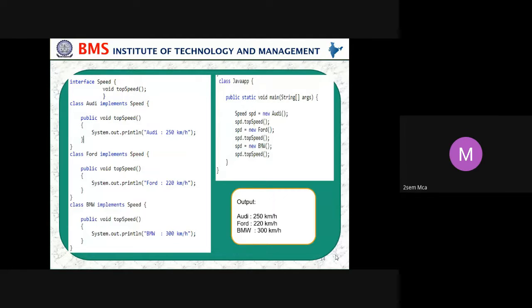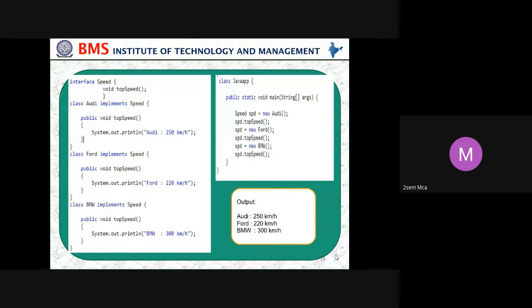That's all. Nothing much here. Akrut, still any doubt? Akrut? Ma'am, I don't know about the speed is equal to new ID. What does that do in the program, ma'am? It is not doing anything. We are just displaying that the method is used in different classes, and we have just used a display method. That's it. Nothing we are doing here.